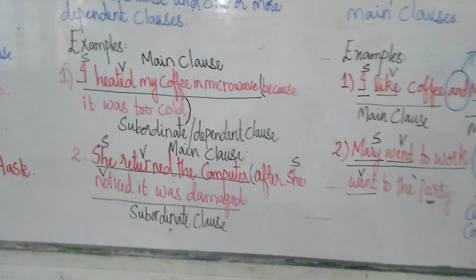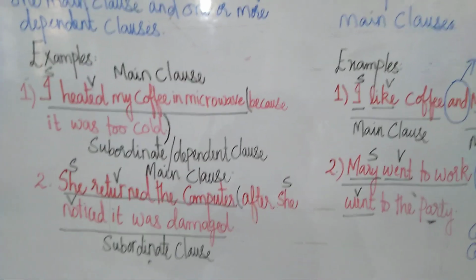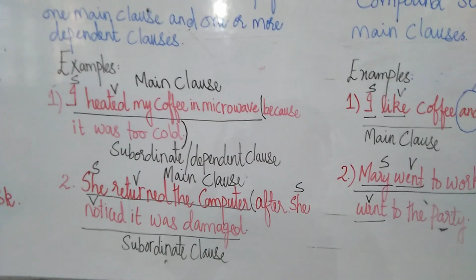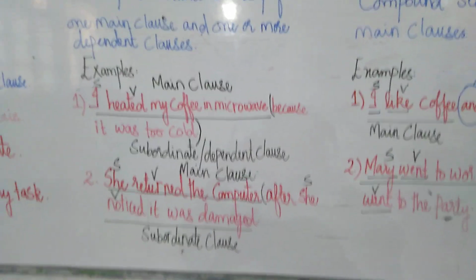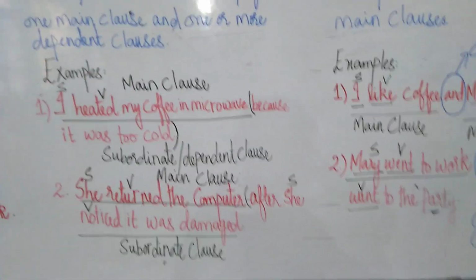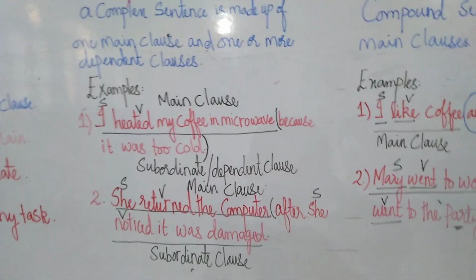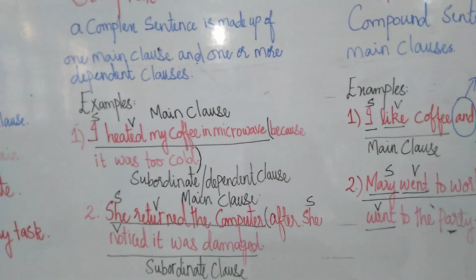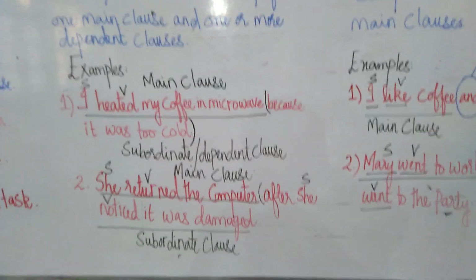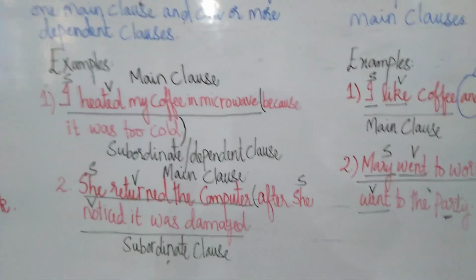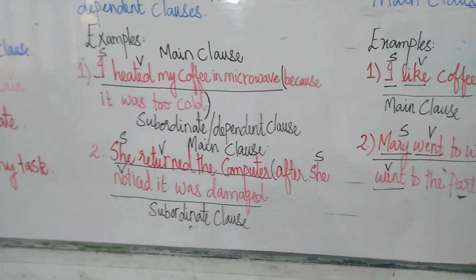Acha, look at bachche, because is connecting the two clauses. It is connecting the main clause with the subordinate clause. So we call because the subordinating conjunction. The function of a conjunction is to join two sentences, two clauses, two paragraphs, something like that. So over here because is joining the main clause with the subordinate clause. Clear, bachche?